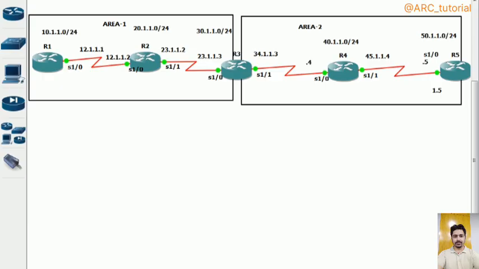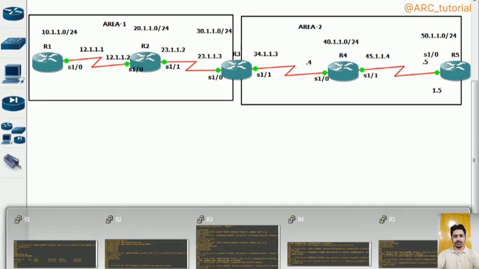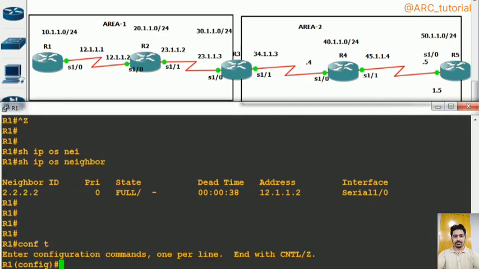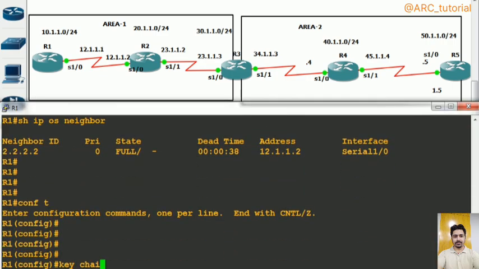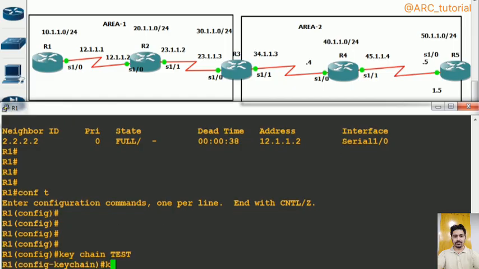So now they have launched a new type of authentication known as cryptographic authentication, in which you can configure a keychain. It means that in OSPF now, in IOS XE or in IOS 15.3, you can use a keychain to configure authentication in OSPF as well. The commands will be something like this: key chain test, key 1.